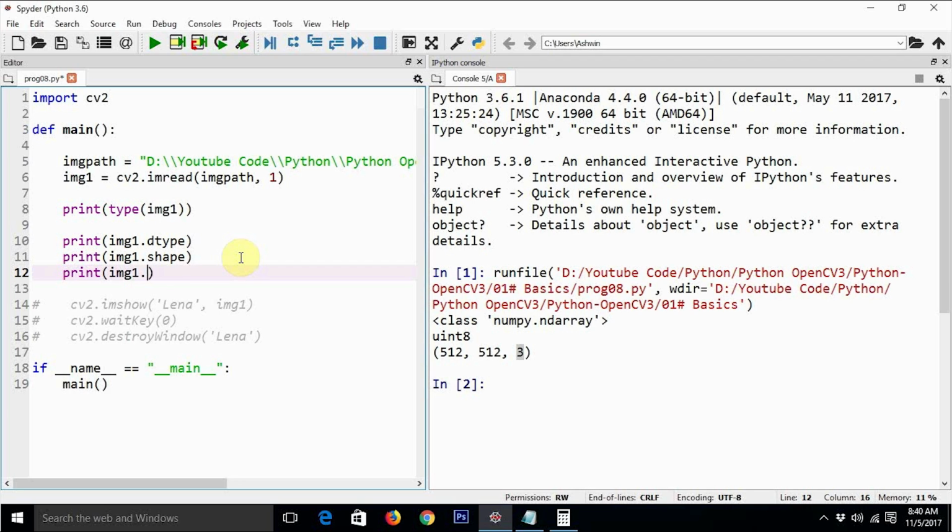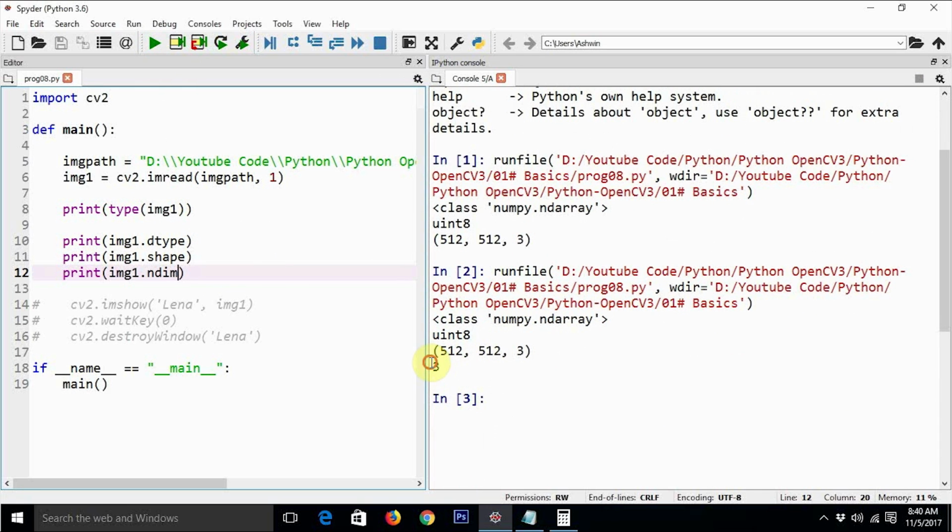img1.ndim. ndim is a property which returns the number of dimensions. When I execute this code, I get 3. This is a 3-dimension image because there are 3 components of this tuple. The first dimension is 512, which is the height. The second dimension is the width, 512, and the third dimension is the number of color channels. In case we deal with images with more channels, only the component which represents the color channel is going to differ, but the dimension will always be 3.